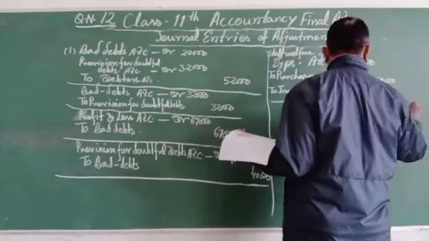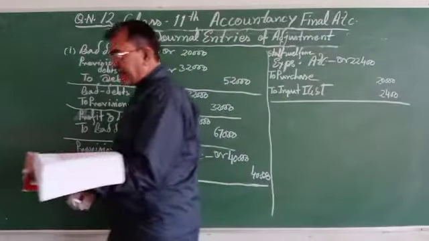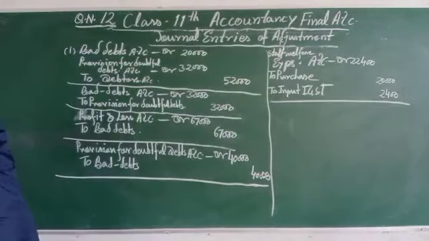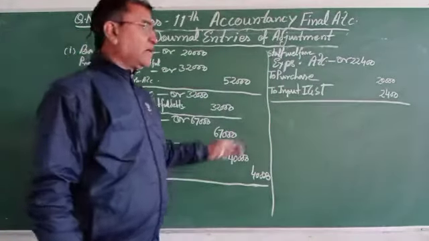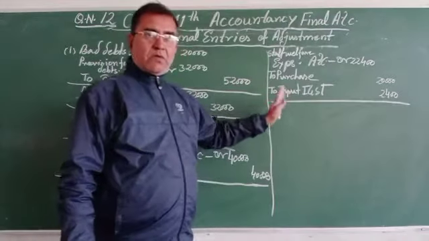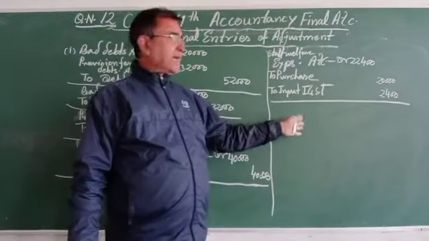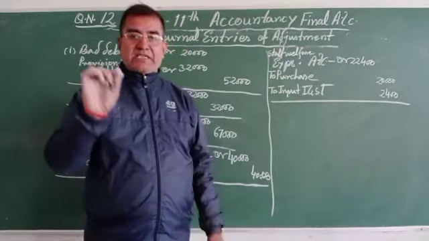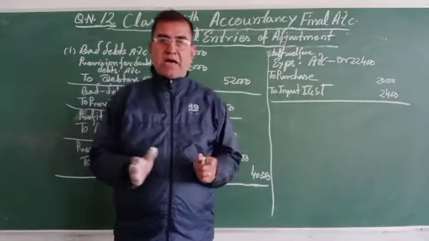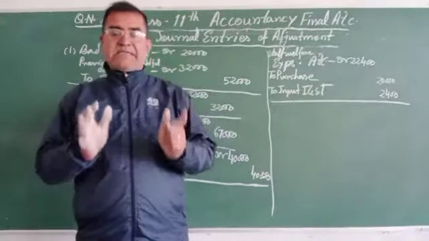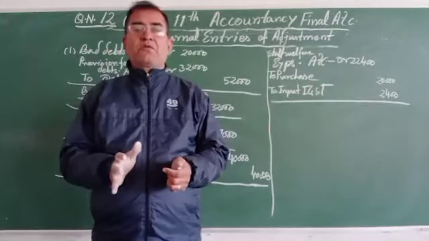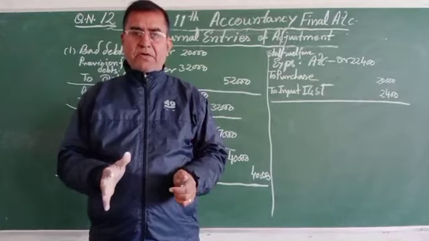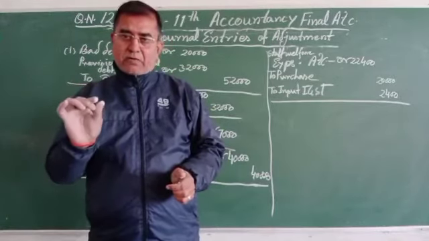Now to the point, the explanation required on this entry. What has been passed for the sake of you? Goods costing, means the organization has purchased the goods of some sum of amount, 20,000.